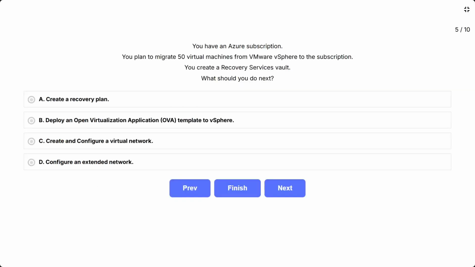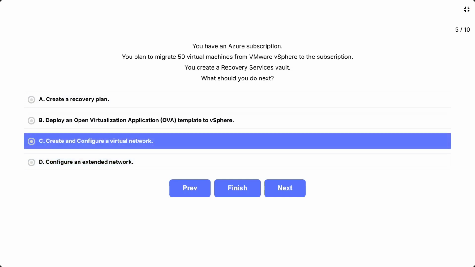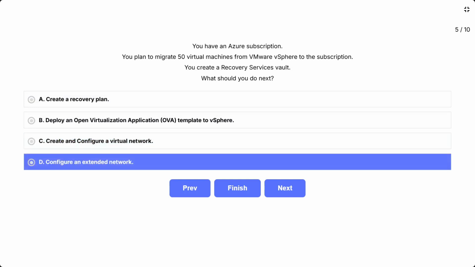Question 5. You have an Azure subscription. You plan to migrate 50 virtual machines from VMware vSphere to the subscription. You create a recovery services vault. What should you do next? The options are A. Create a recovery plan. B. Deploy an open virtualization application OVA template to vSphere. C. Create and configure a virtual network. D. Configure an extended network.